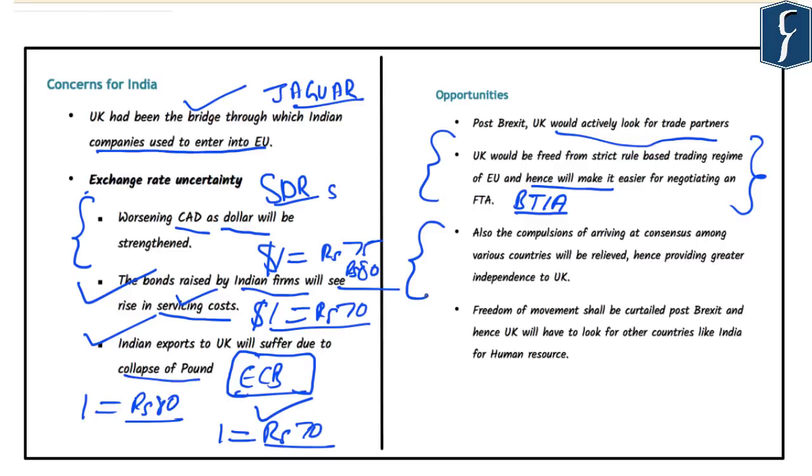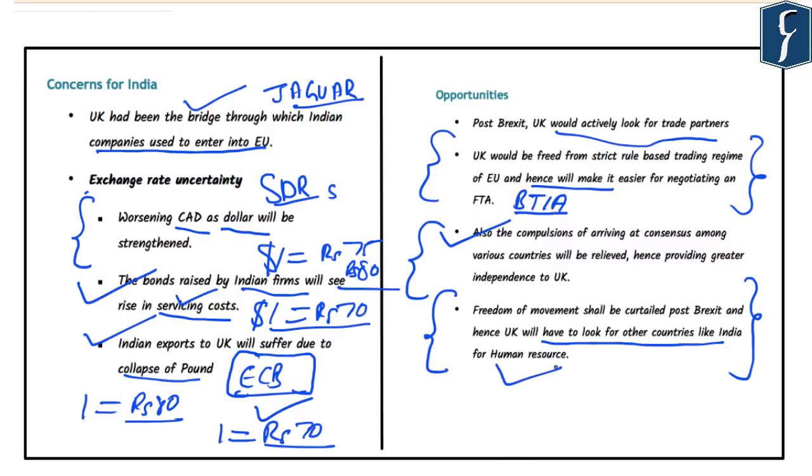So that will also be one of the opportunities that is there for India. And finally, because of Britain's exit from the EU, the freedom of movement of human resources will be restricted. Now we know that the EU is a single market and as such, the movement of goods and human resources is very easy presently. However, if the UK exits from the European Union, such movement would become difficult. And that is why the UK will have to look for other countries like India for human resources. And that creates an opportunity for India for providing the human resources.